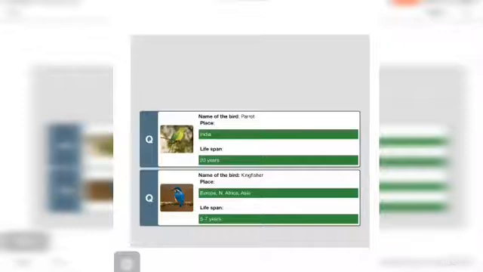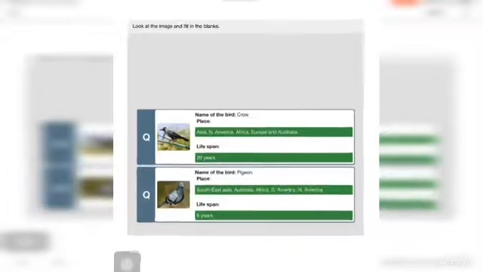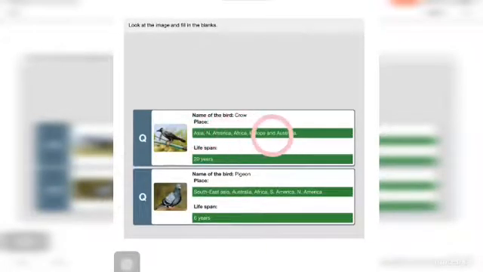Lifespan is 20 years. See, next one is kingfisher, and the place it is found is Europe, North Africa and Asia. Lifespan 5 to 7 years. And also I have done for two more birds. Okay, crow, and the place where it is found and lifespan. Then pigeon, place where it is found and lifespan.